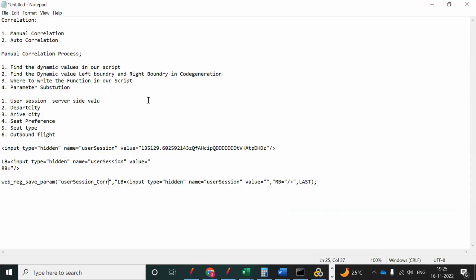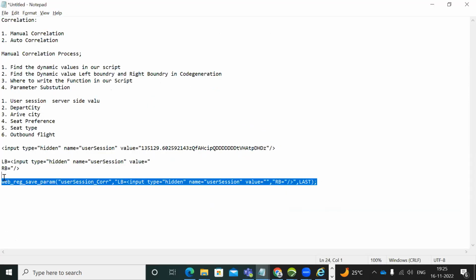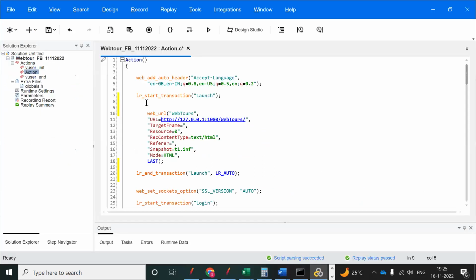Now you can copy this value and paste it from here. Now you can observe script parsing has failed because some syntax errors are there.